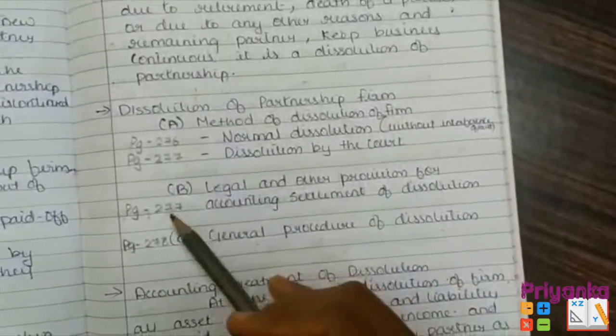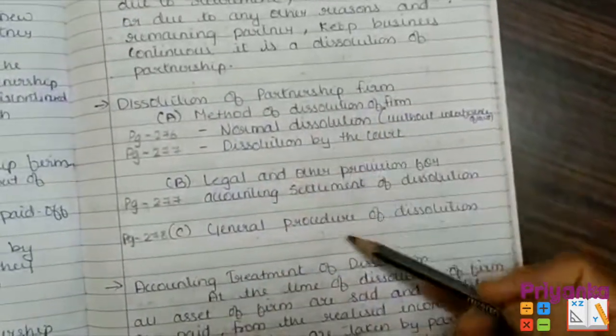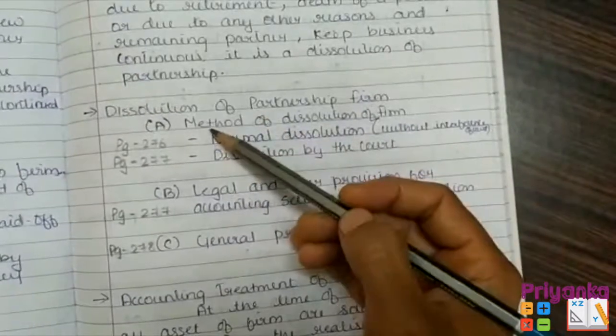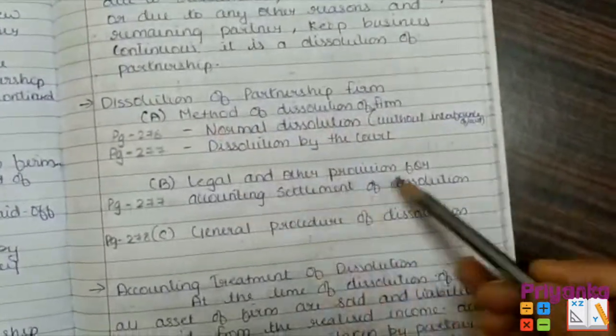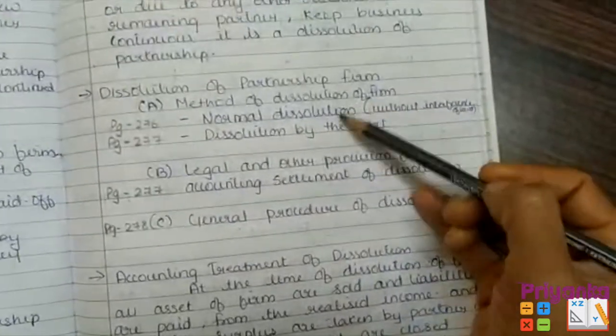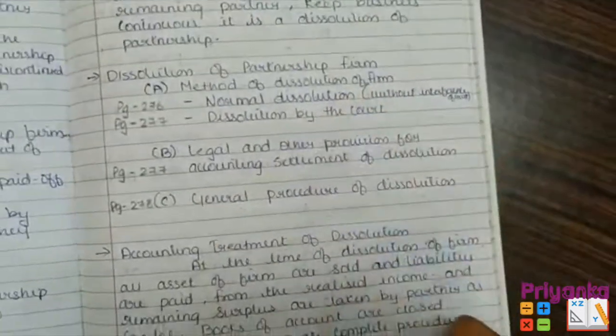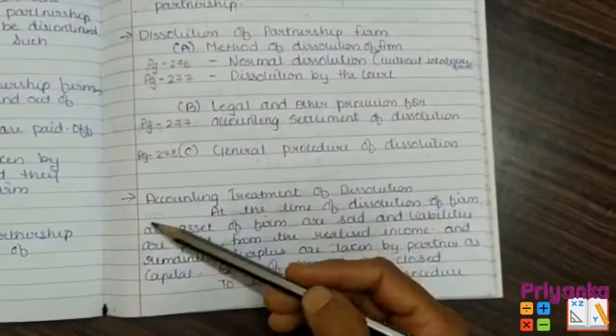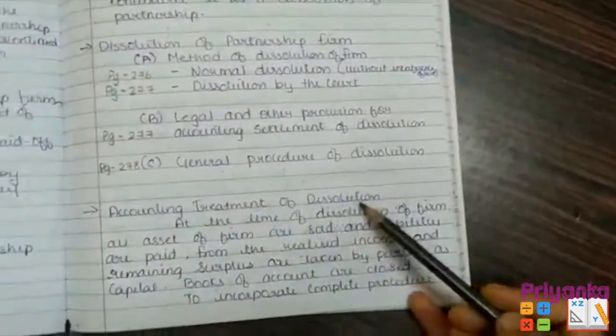Here I put the page number where you will get the details of it. Now dissolution has been made by the method of dissolution, the legal and other provisions, and the general proceeding of dissolution. This question has mainly been asked in the small questions as well. Next, moving to the accounting treatment of dissolution.